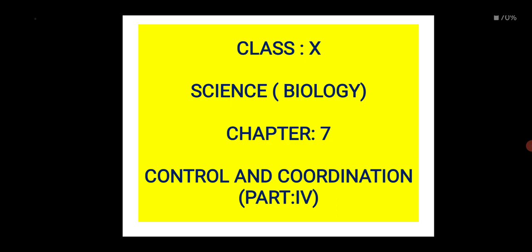The name of the chapter is Control and Coordination. Already we have completed part 1, part 2 and part 3 of the chapter from your class 10 biology syllabus. And from these 3 videos we came to know the nervous system, the response, the stimulus, the neuron structure, neuron function, reflex action, reflex arc and the human brain structure and function.